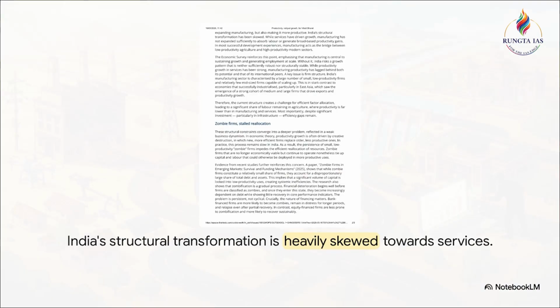Right, so the root of our structural constraint really lies in a skewed transformation. While services have obviously driven our recent economic growth, manufacturing simply hasn't expanded enough to pull surplus labor out of low-productivity agriculture. And that is the ultimate crux of the matter. If you look at successful developmental models globally, manufacturing acts as this critical bridge. It connects low-productivity agriculture to high-productivity modern sectors. Without this bridge, our growth pattern risks becoming structurally unstable over the long haul.